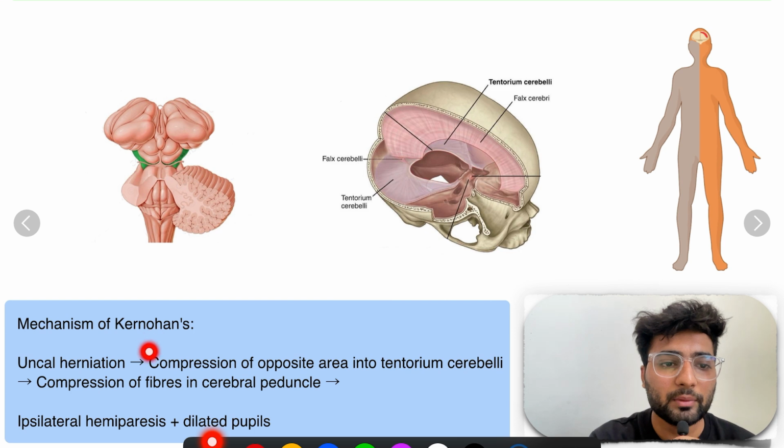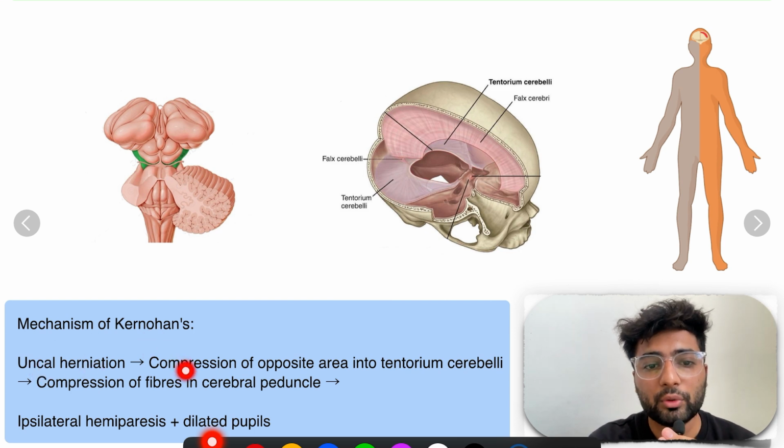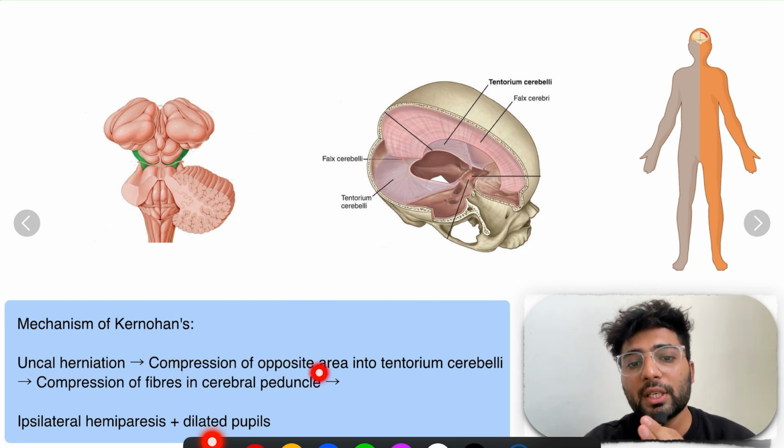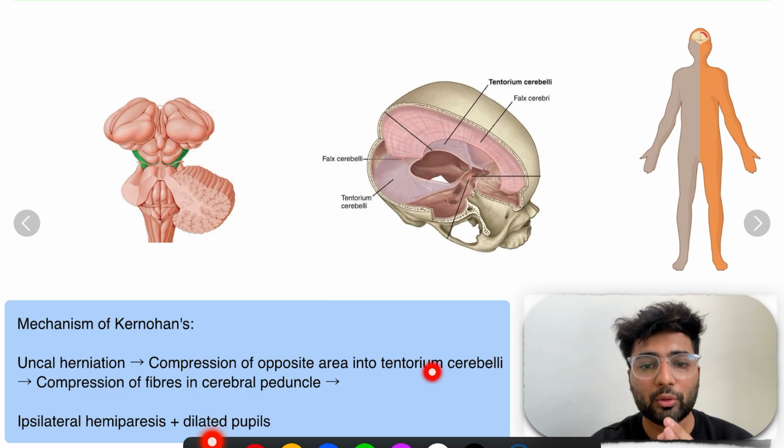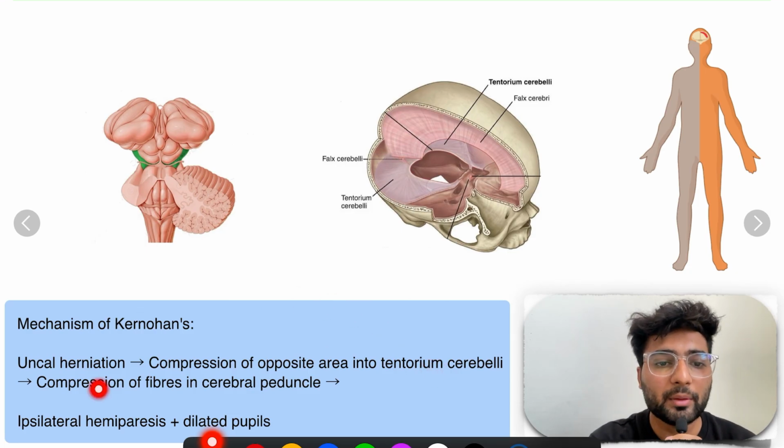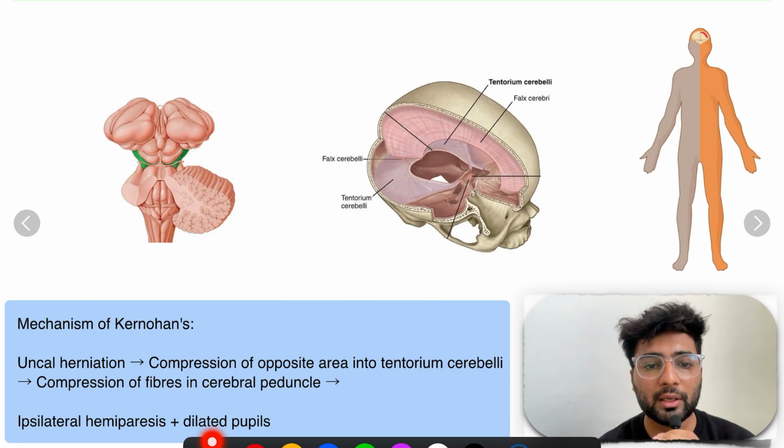So what is the mechanism? There is uncal herniation and compression of the opposite area against the tentorium cerebelli. So the opposite area is compressed, with compression of fibers in the cerebral peduncle, which will cause ipsilateral hemiparesis. And the dilated pupil is the same in both phenomena, right?